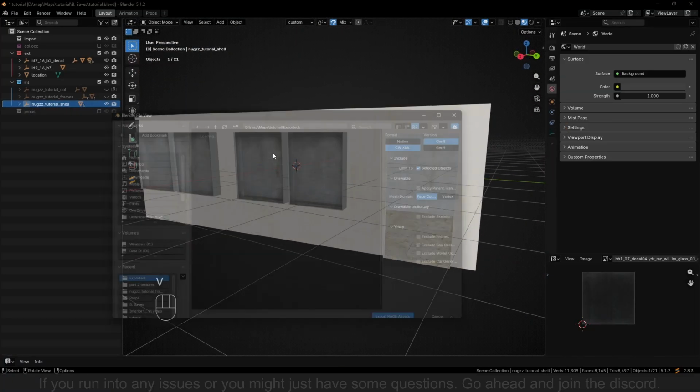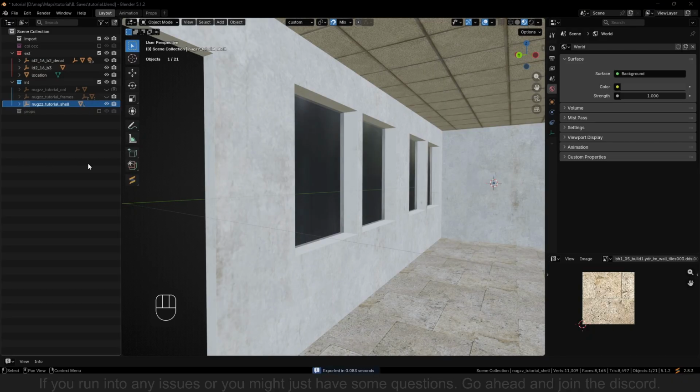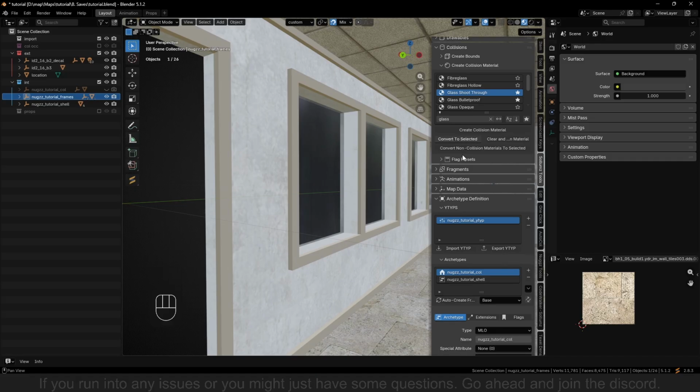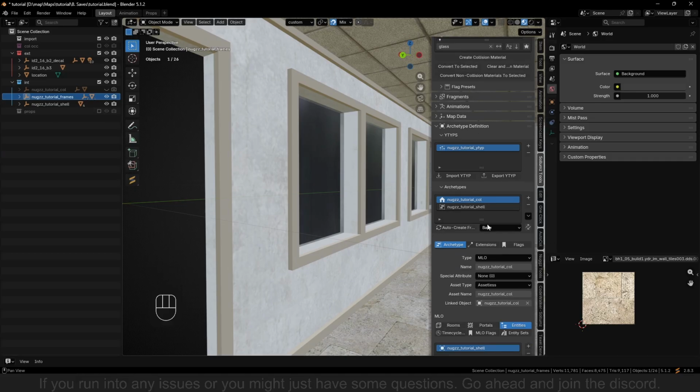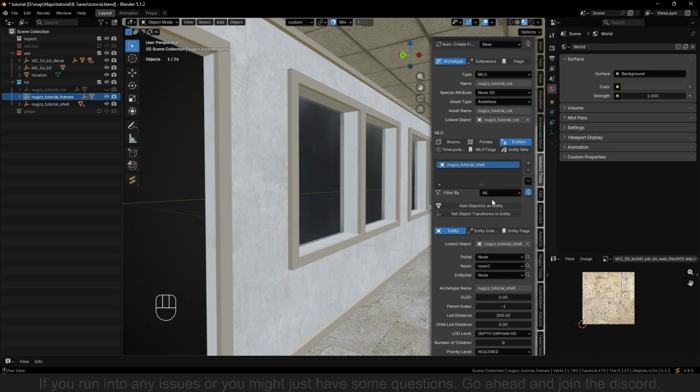Now we can export the shell. Once we have exported everything but the white type, because we haven't added the props to the white type yet, we can click N, so unhide the frames for a second. The frames we add to as base, and we want to add it to the shell as well.